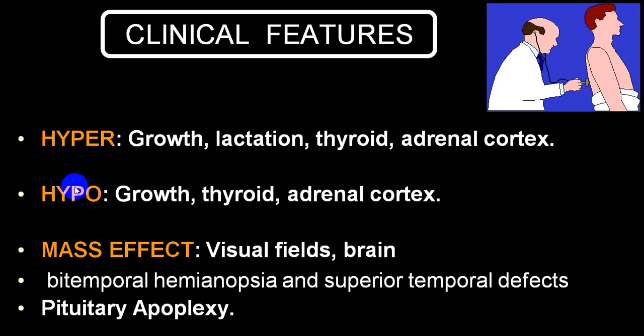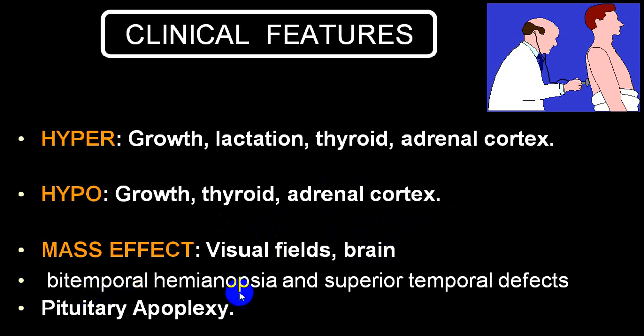And then later on, late stage, panhypopituitarism. Also, because of the size, it starts producing a mass effect. First effect is on the optic chiasma, producing visual field defects like bitemporal hemianopia, quadrantic hemianopia, and other visual field defects. And then it can produce compression on the hypothalamus, producing decreased production of the releasing hormones, or we call trophic hormones, and inhibitory hormones, producing panhypopituitarism.